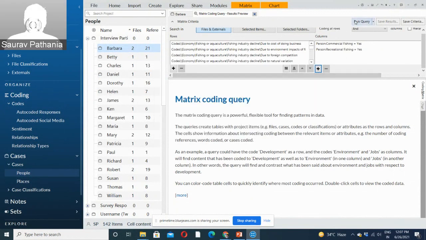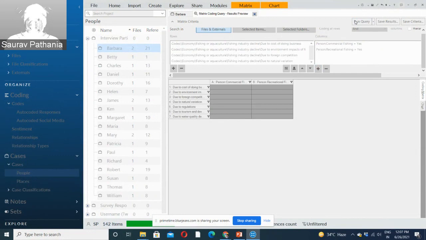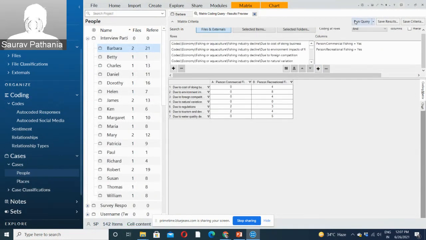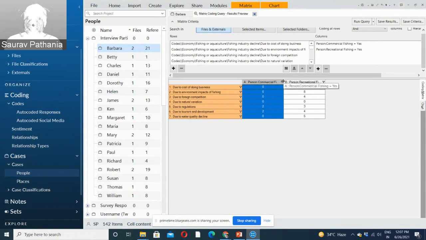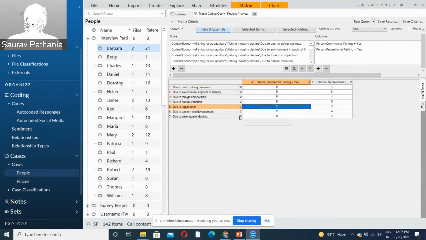And if I run this query now, you can see this matrix query type comes up, and it shows the reasons identified, or the codes. There are 0 references from persons doing commercial fishing for all those reasons, all those codes, but only for those specific ones: due to regulations and due to tourism and development. So persons who are doing commercial fishing, according to them, due to regulations and due to tourism and development are the 2 reasons for what they think is the reason for fishing decline.